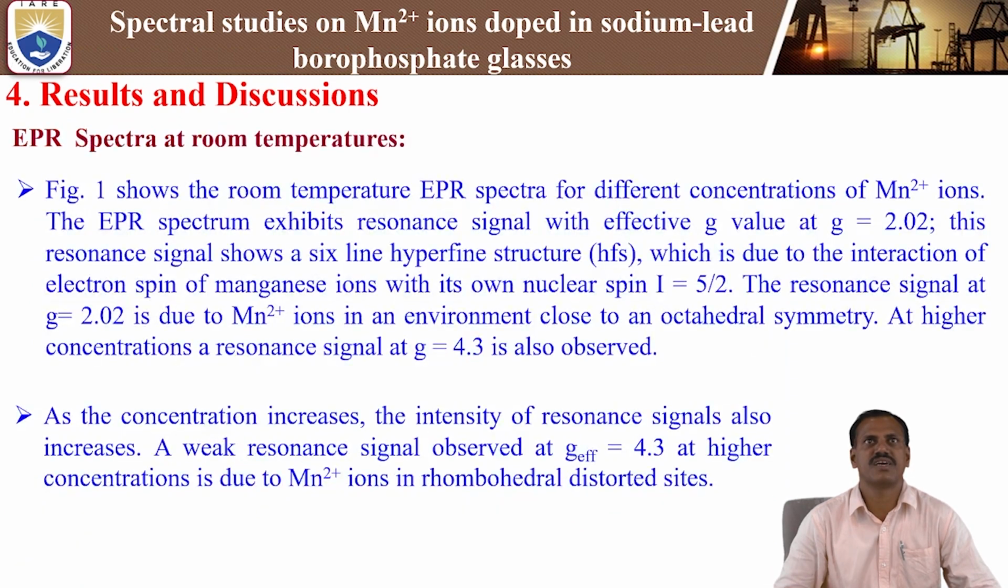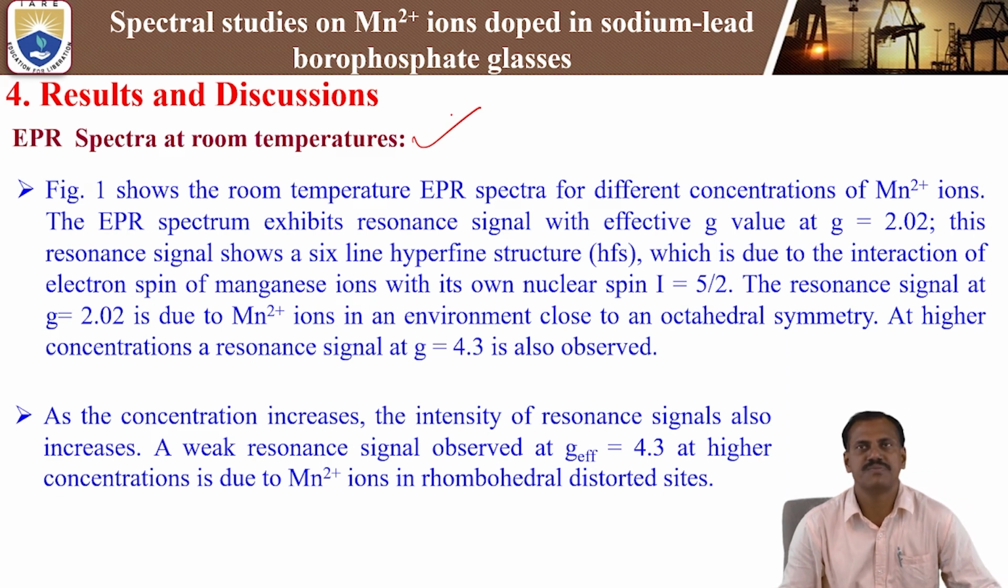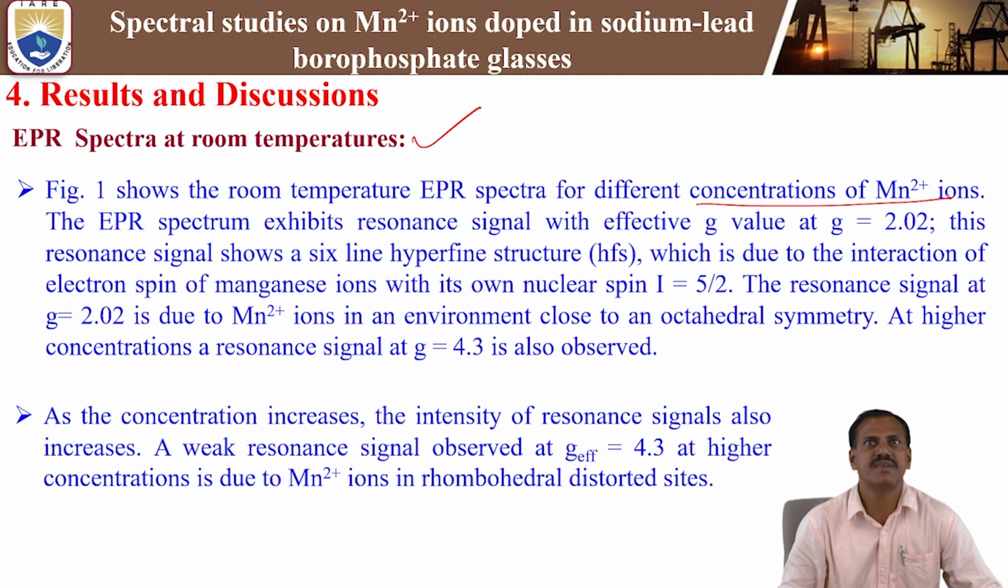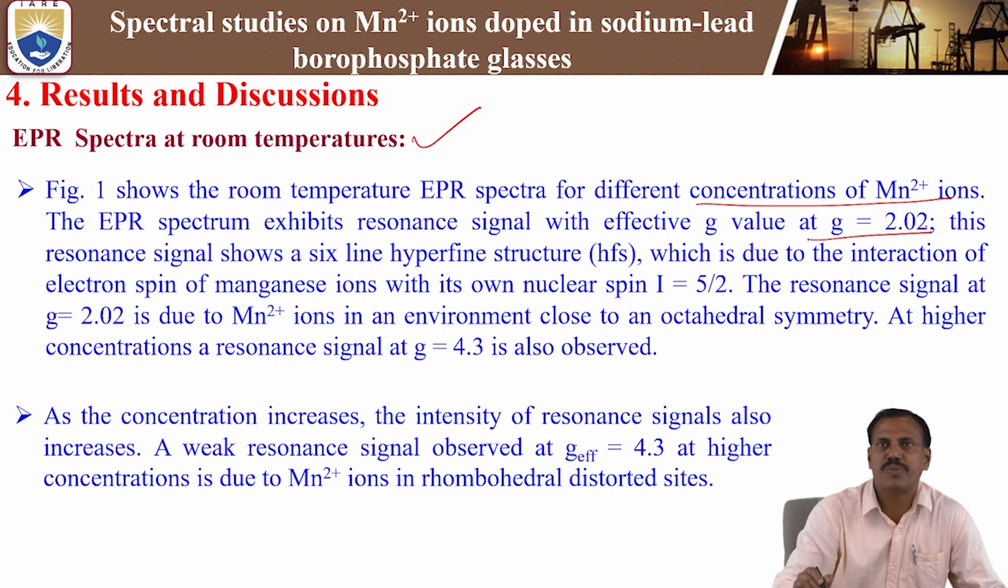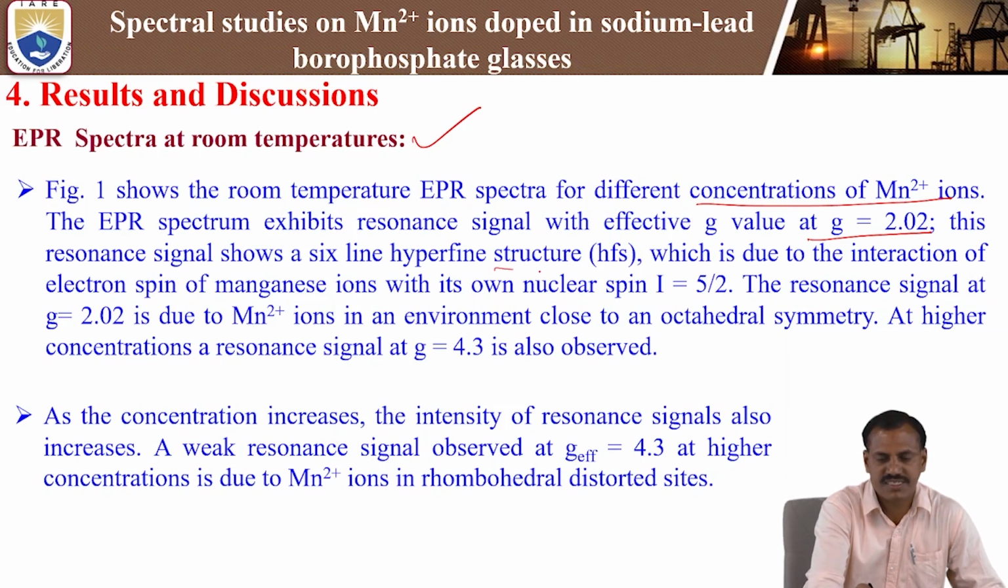So first we can show the EPR spectra at room temperature. Figure 1 shows the room temperature EPR spectra for different concentrations of Mn2+ ions. The EPR spectra exhibit a resonance signal with the effective g value g = 2.02. This resonance signal shows the 6-line hyperfine structure (HFS).